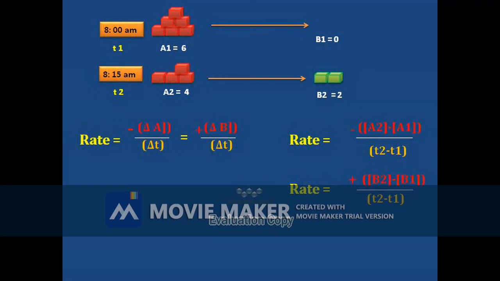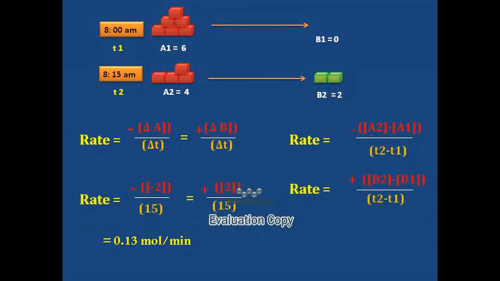Now with this data, if we calculate, we get 0.13 moles per minute as the rate of the disappearance of the reactant. When we calculate the rate of the formation of the product, that is also 0.13 mole per minute. So we can understand that the rate of the disappearance of the reactant is always equal to the rate of the formation of the product.